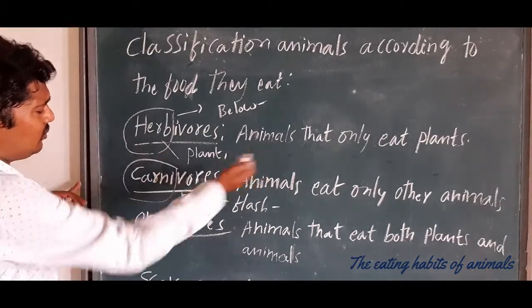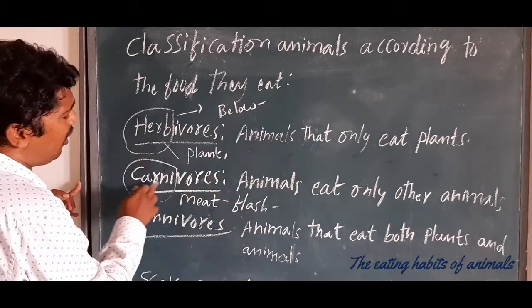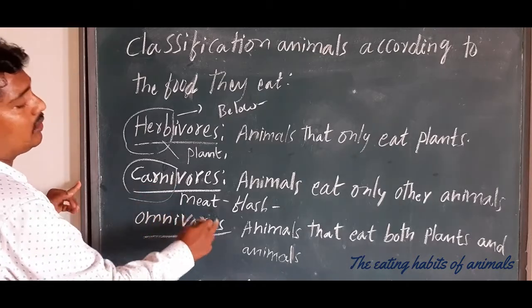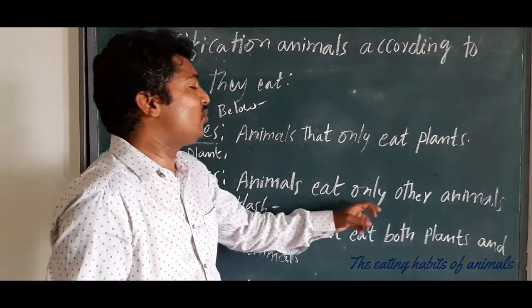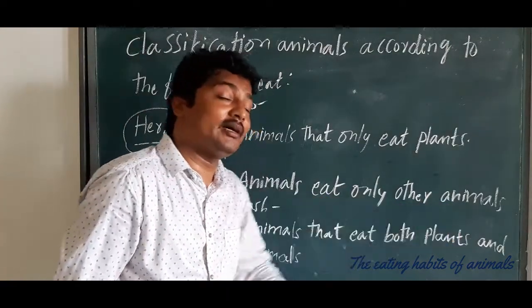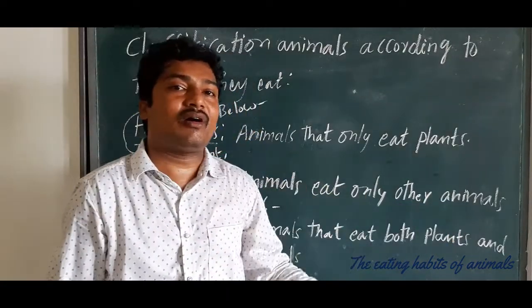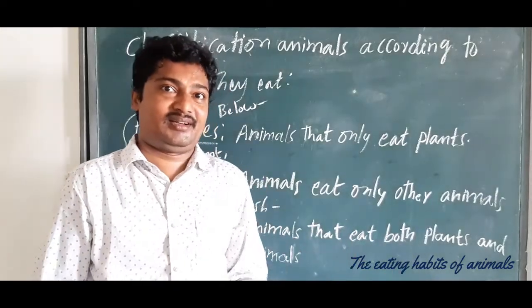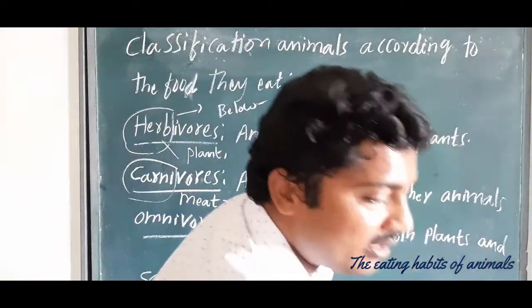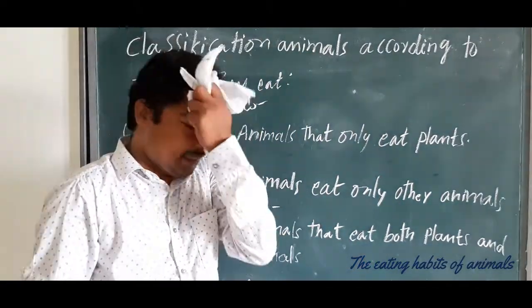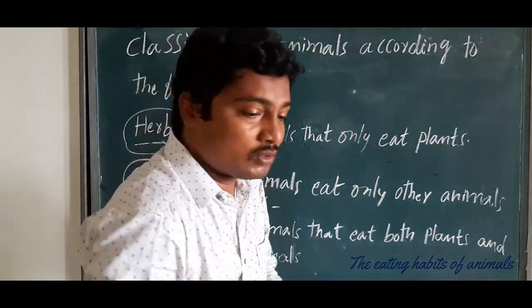We should know the meaning of carn: carn is meat, so a meat eater. Animals that eat only other animals are called flesh-eating animals. We can call them that. Understand?